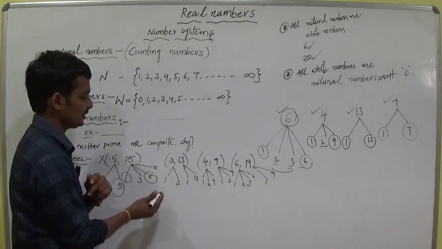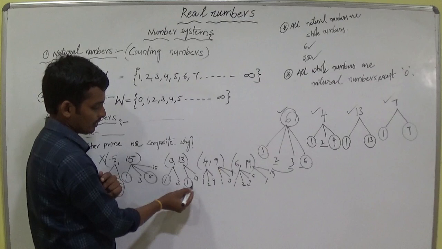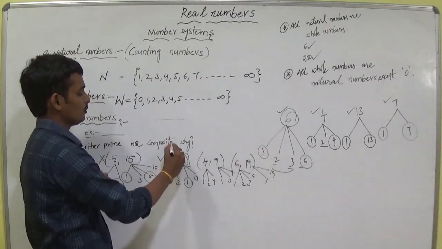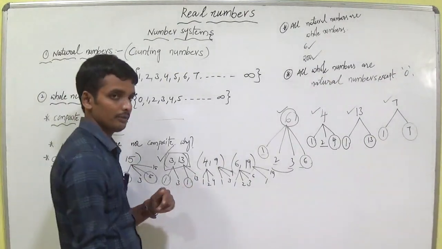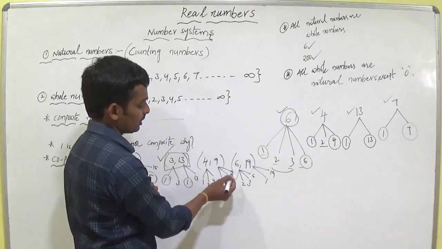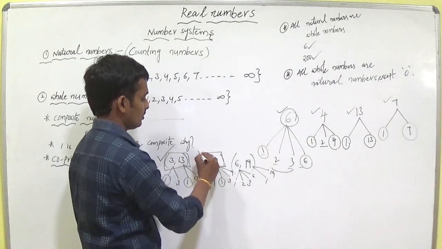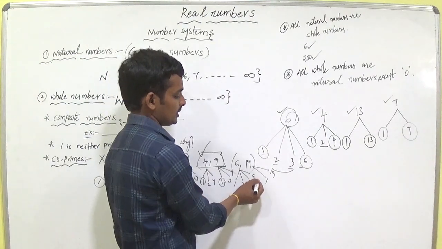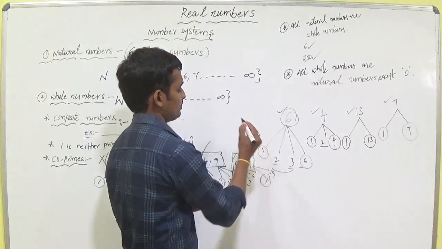Coming to here, 1 is common and there is no other common factor. Here 13, here 3. So 3, 13 are co-primes. Now coming here, 4, 9. The factors of 4 are 1, 2, 4. The factors of 9 are 1, 3, 9. The common factor is only 1. So 4, 9 are co-primes. 6, 19: 1, 2, 3, 6 and 1, 19. 1 is the common. So this is also co-primes.